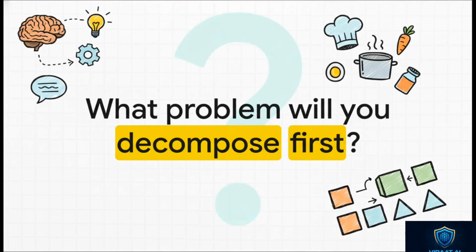And that's the thought I really want to leave you with. We often think of AI skills as being super technical, all about coding and data science. But maybe, just maybe, the most valuable and most human skill of all is just analytical thinking and clear communication, the ability to create a good recipe. So the real question is, what complex problem in your work, or even in your life, are you going to try to decompose first?